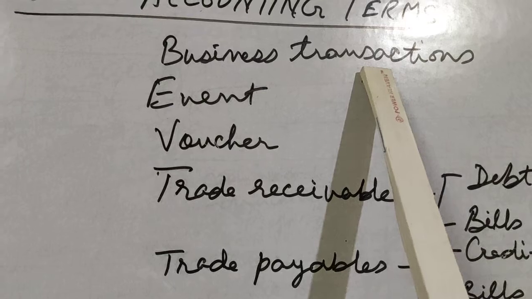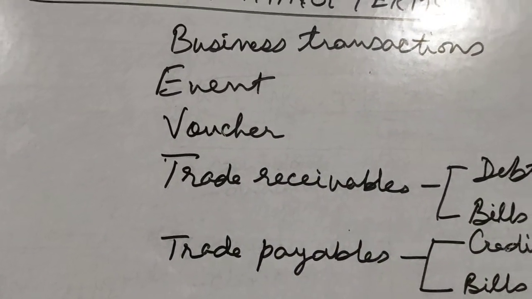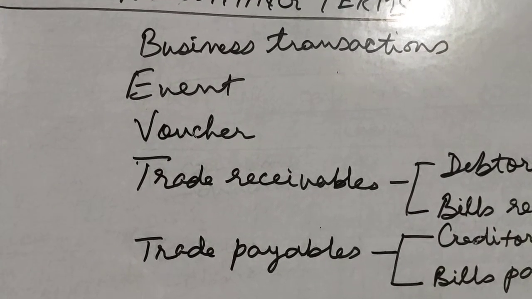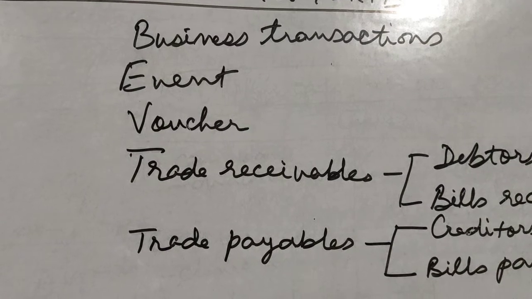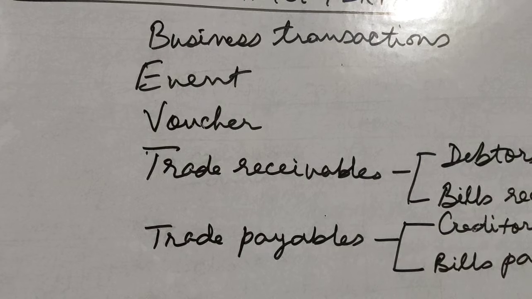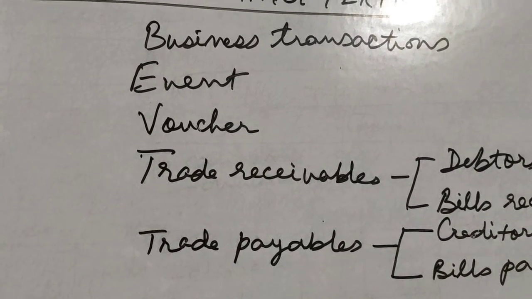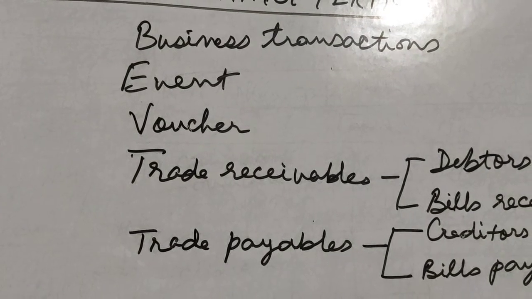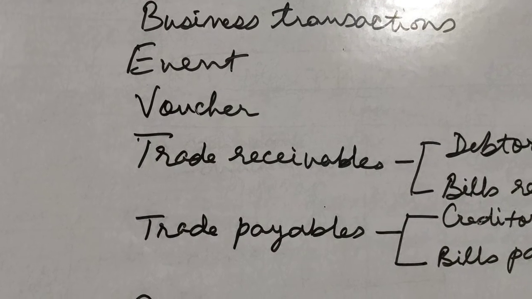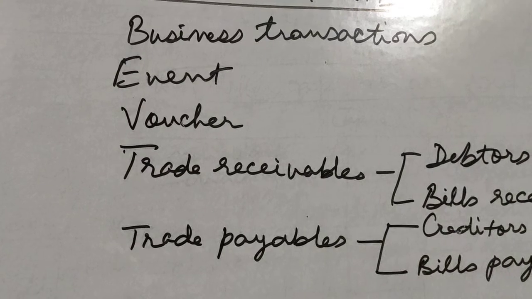Any transaction which is not a business transaction, or to which no monetary value can be attached, cannot be recorded in accounts, because that is the common denominator of expressing our transactions, and by that only we will be able to find out the profit or loss. So we conclude that only business transactions will be recorded in accounts, and non-business transactions, even though they may have a great impact on the business, will not be recorded in accounts.